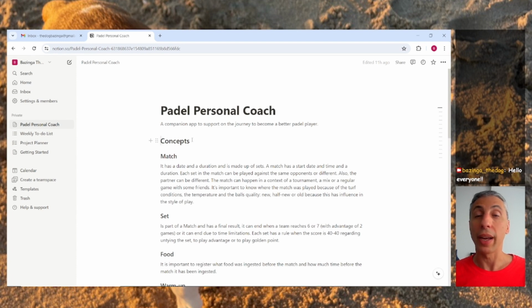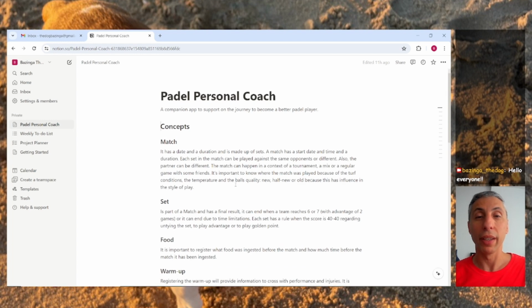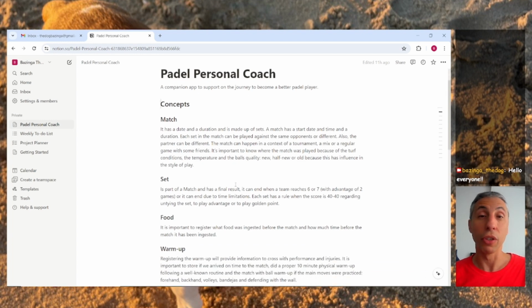It's a racket sport that is played by four people, 2 against 2, and for people who want to improve, the idea is to create a companion app to support the journey to become a better player. We can call this the Padel Personal Coach, and I have some of the concepts already created here in a document, like the requirements that you have for anything you want to build, right?